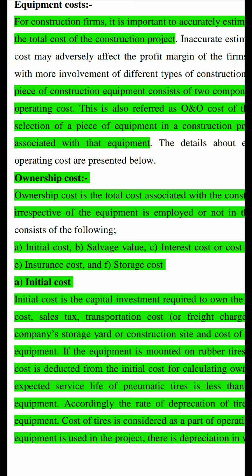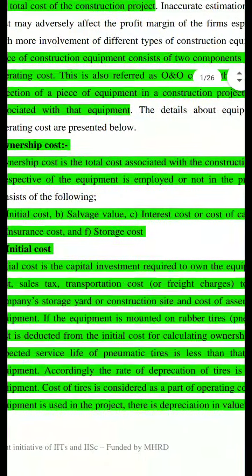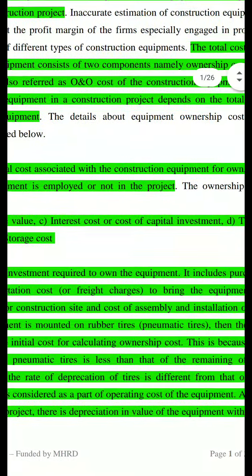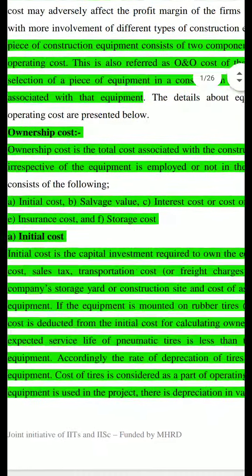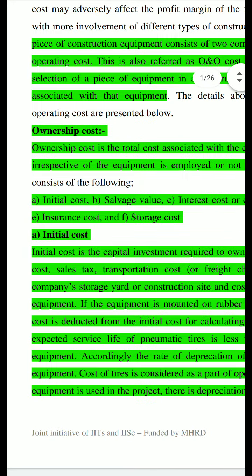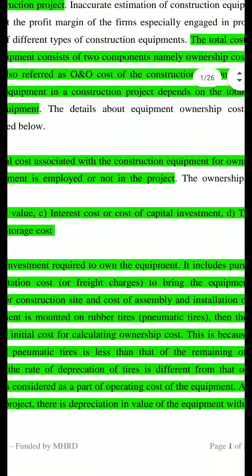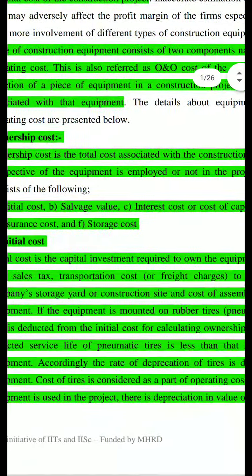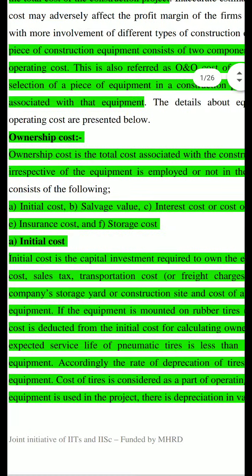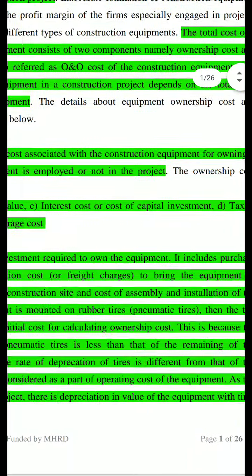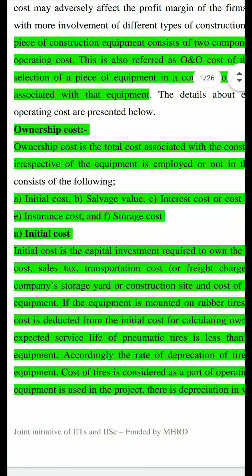Initial cost is the capital investment required to own the equipment. It includes purchase cost, sales tax, transportation cost or freight charges to bring the equipment to the company's storage yard or construction site, and cost of assembly and installation of the equipment.